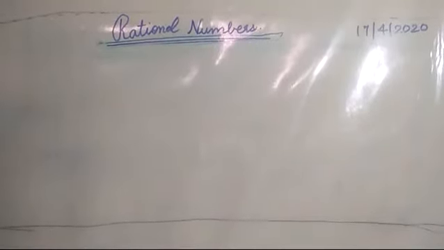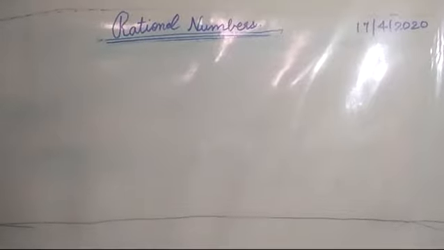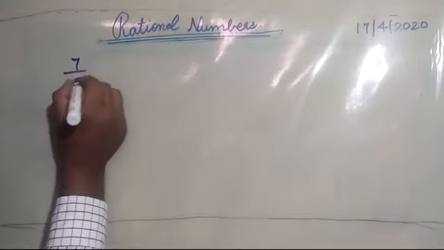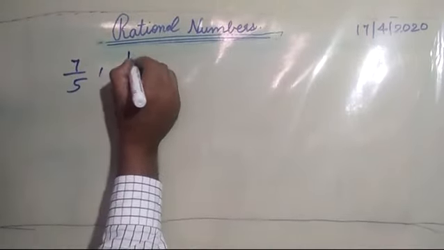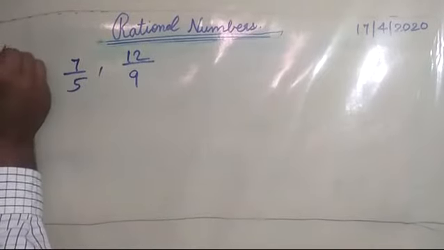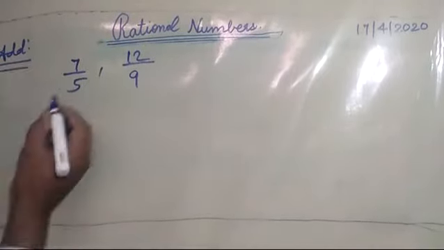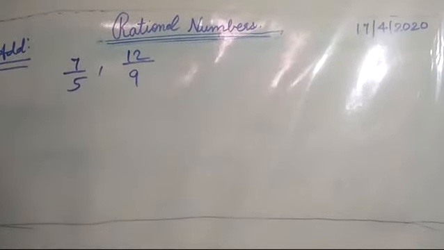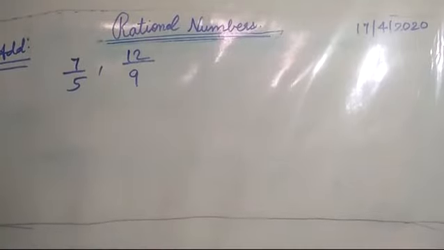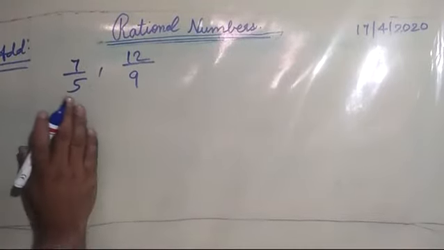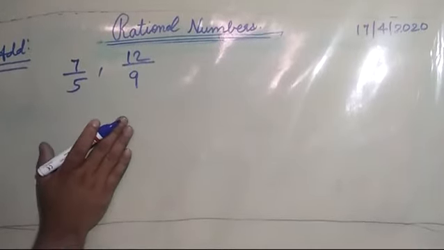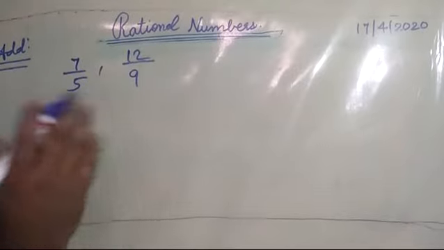Now I will be teaching you how to add two rational numbers. Let us take an example, 7 by 5, and the other number is 12 by 9. To add these two numbers, you can easily think that this is just a fraction. Whether it is in standard form or non-standard form, no need to worry. We will simply add these two numbers as we have been doing.